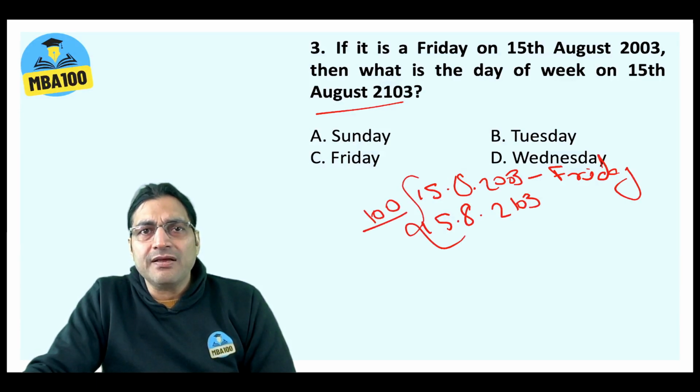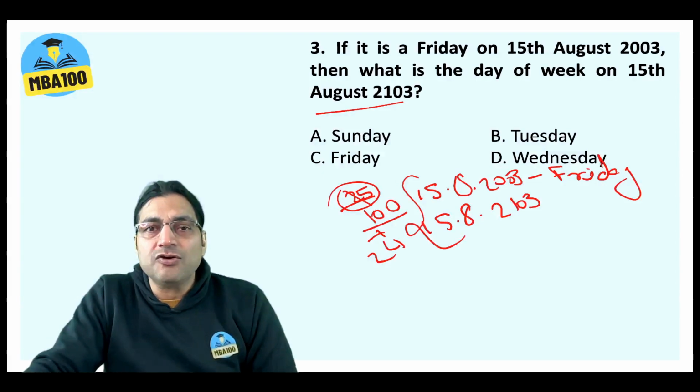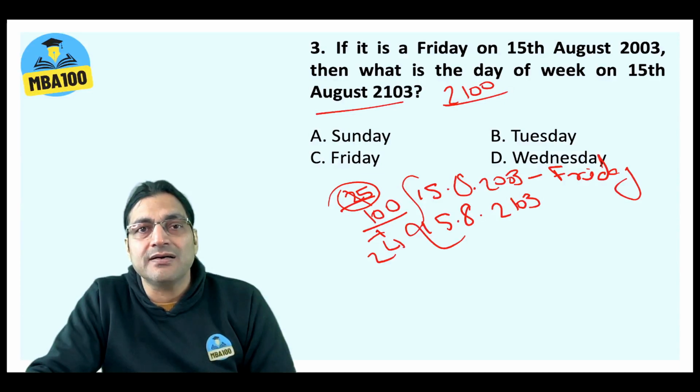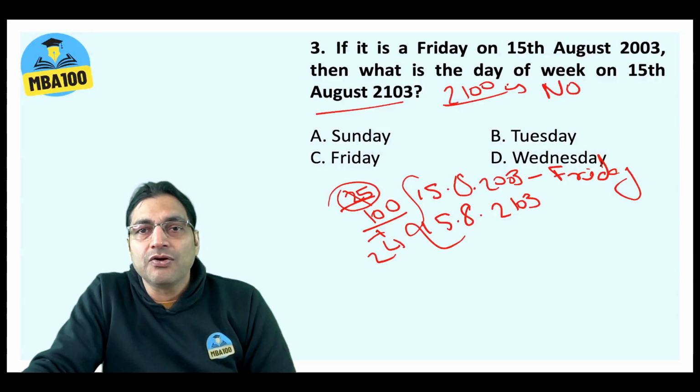100. Okay? Out of these 100 years, how many leap years would be there? A popular belief is that there would be 25 leap years. But in reality, out of these 100 years, there would be only 24 leap years. Only 24 leap years. Why? Because year 2100 is a century year. It's not divisible by 400. In case of a century year, meaning a year that ends with 2 zeros, it should be divisible by 400, not merely by 4, in order to be a leap year. So year 2100 is not a leap year.